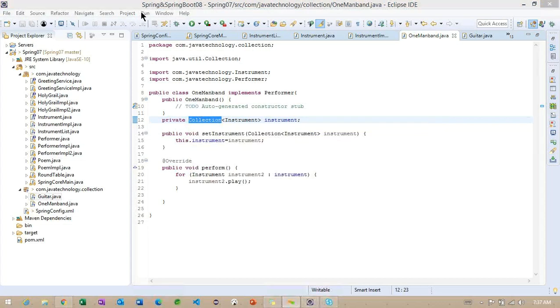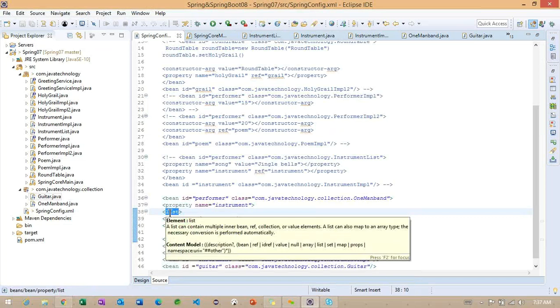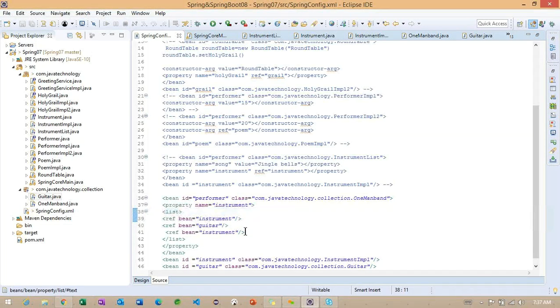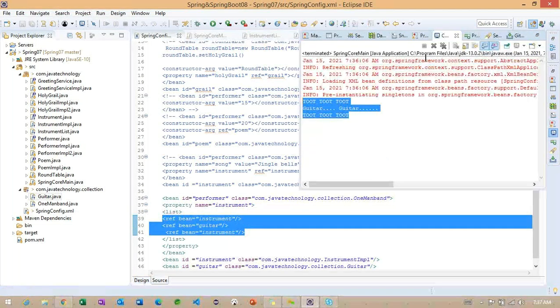Okay, so back to our example. Now observe here. This particular list tag is going to allow duplicate objects also. The duplicate objects we have identified just now.